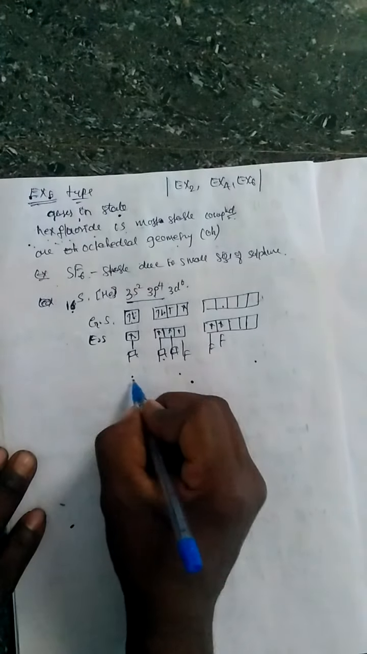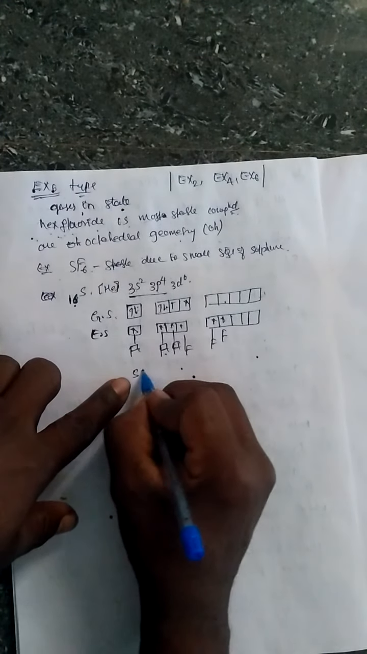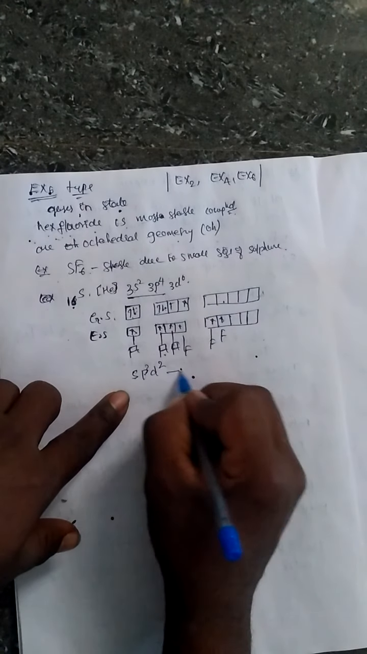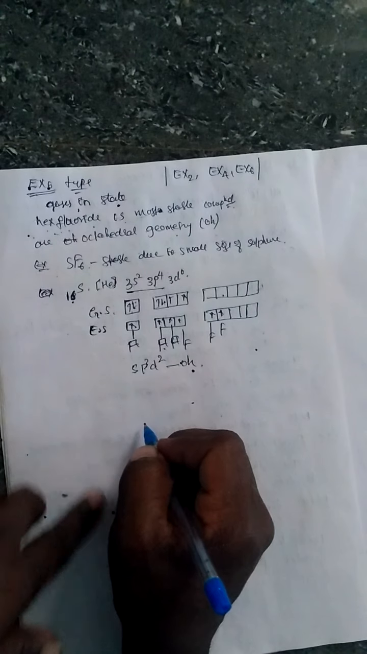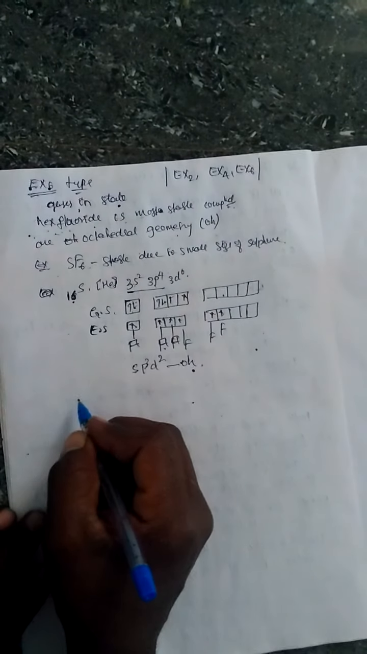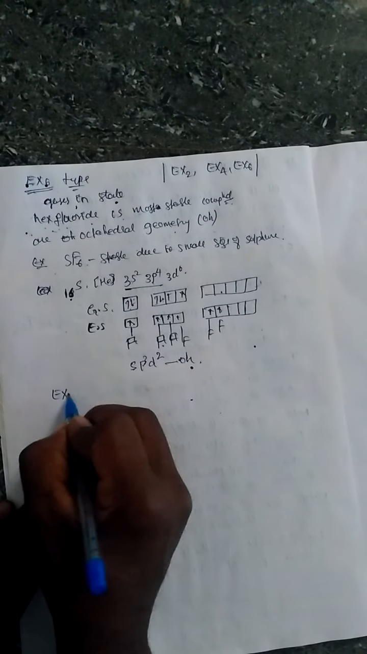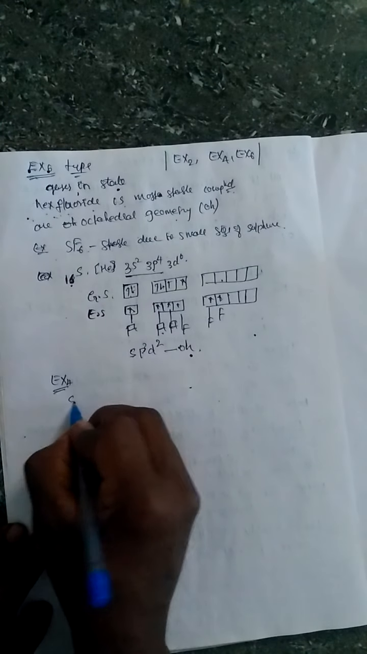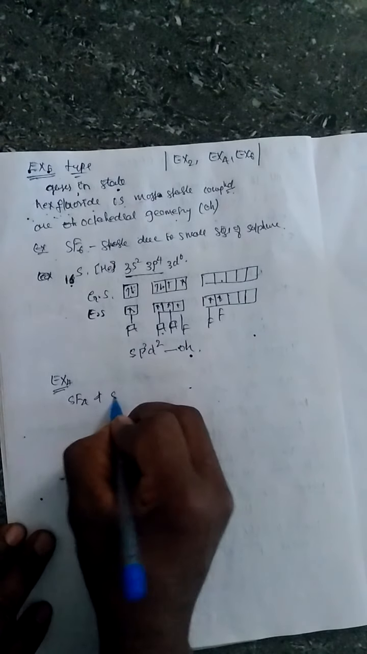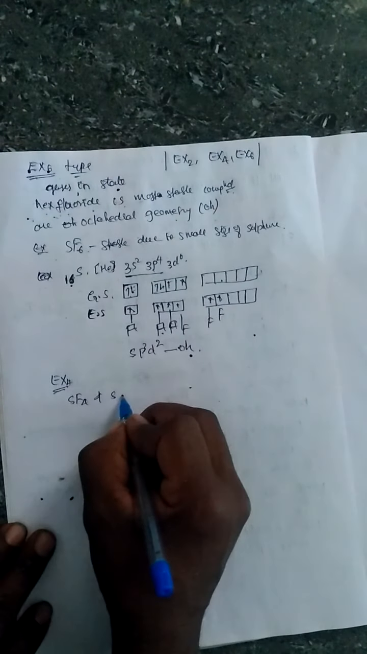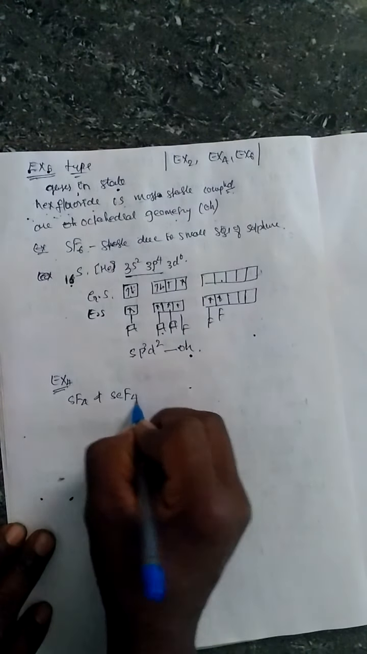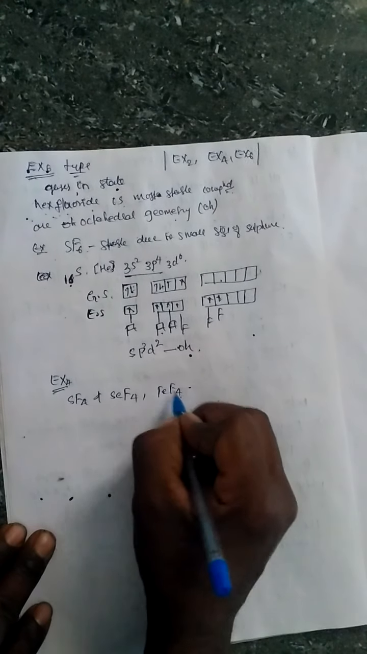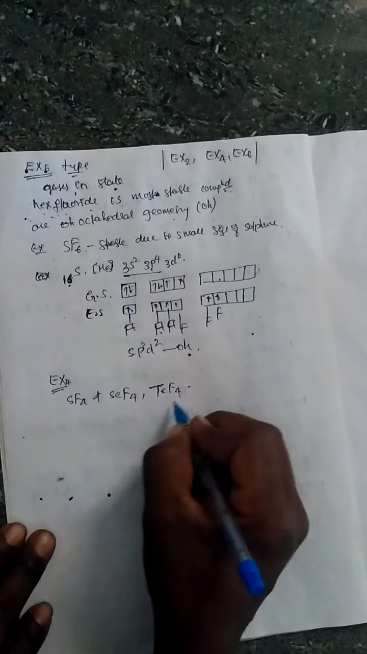Fluorine atoms. Now observe, there is one s orbital, three p orbitals and two d orbitals. sp3d2 hybridization, so it is octahedral geometry. This is EX6 type. Then the next one, EX4 type. In EX4 type, SF4, SeF4 and TeF4 are formed. These are the most stable.